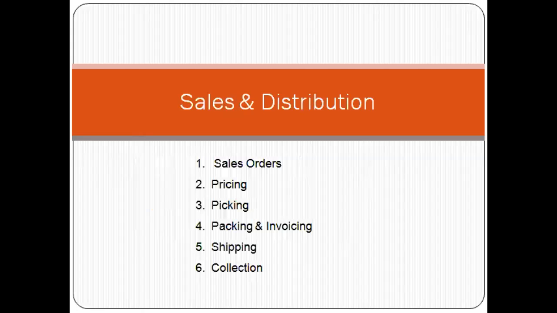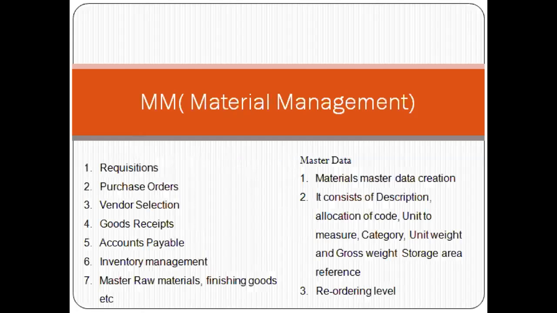Then how we can place the purchase unit rate and the sales unit rate, and then the packing and the invoicing, how we can go with the transportation, which types of transportation we can use, and how we can deliver. After delivery of the products, how we can go for the receipts, that is the collection. That is sales and distribution.